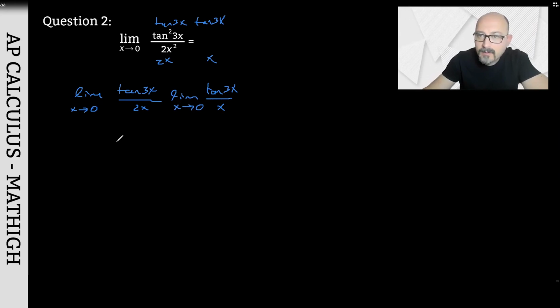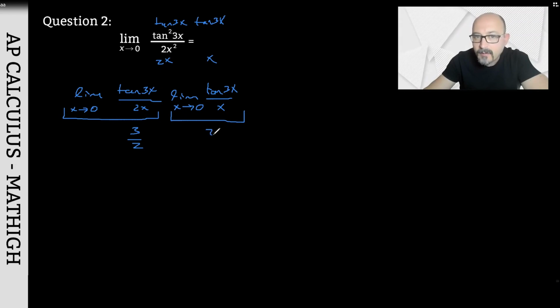In the first question, we talked about the features that come from the squeeze theorem. If we use this, the answer to the first part is 3 over 2. In the second part, we find 3 over 1. We had a multiplication operation, so the answer to the question is 9 over 2.